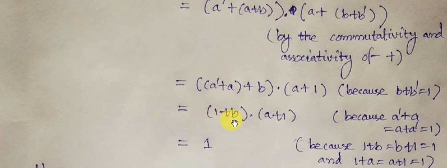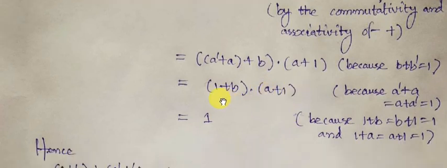So this is 1 plus b, and the second one is a plus 1. In one of our previous classes, we have proved this property that if we add the multiplicative identity element with any other element from Boolean algebra, the resulting element will be 1, the multiplicative identity element. So 1 plus b is equal to 1. Similarly, a plus 1 is also equal to 1. 1 being the multiplicative identity element, 1 into 1 is actually equal to 1.